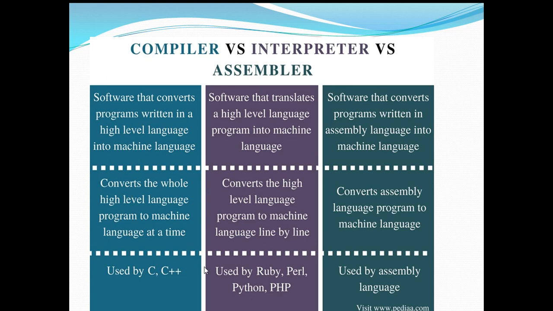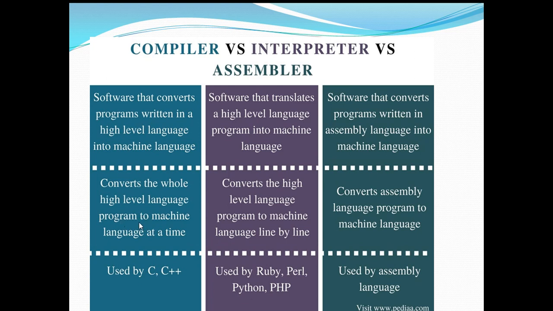It is used by C, C++. Whereas the other one, that is the interpreter, is also a software that translates a high-level language program into machine language, and converts the high-level language program to machine language line by line. So this is the difference.